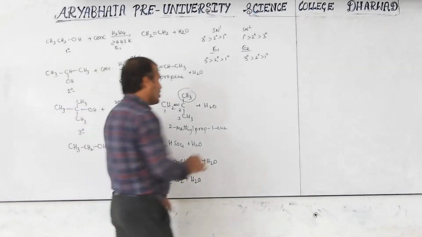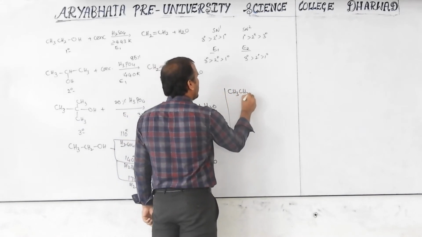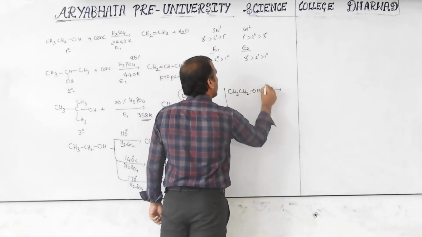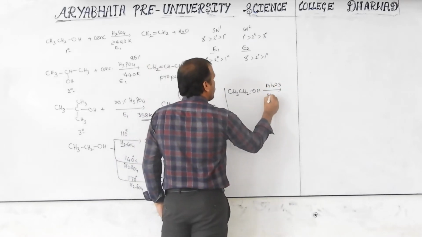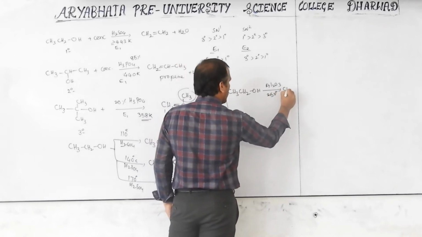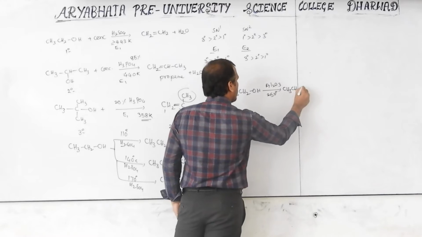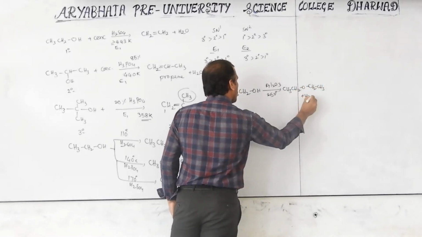Along with the Al2O3 may also be given. CH3CH2OH with Al2O3 at nearly 250 degrees Celsius, then we will get the ether, that is CH3CH2OCH2CH3, along with the water molecule.